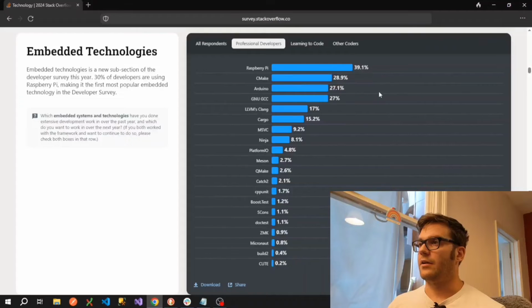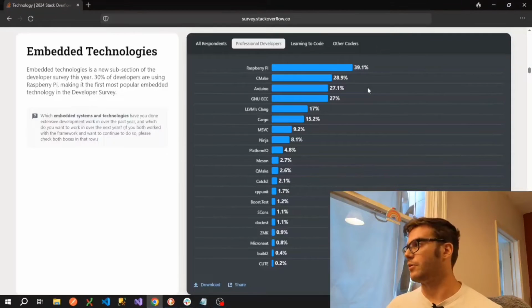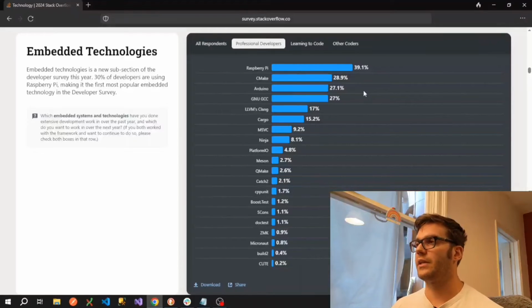Arduino is similar to Raspberry Pi. They're boards that have microprocessors, controllers on them, etc. But these can be programmed in C or C++, I believe.